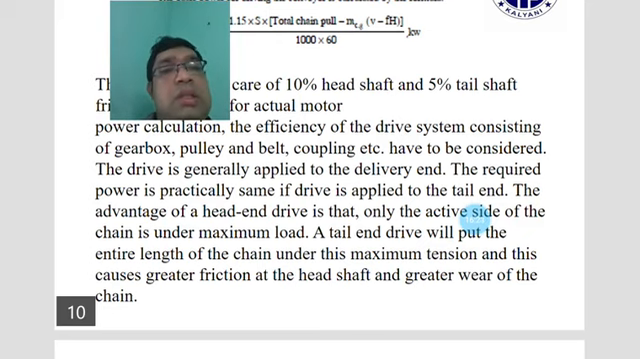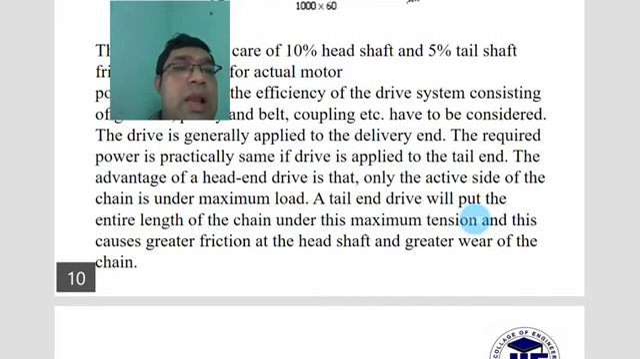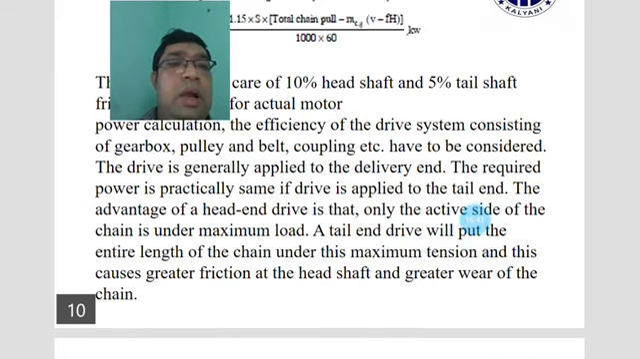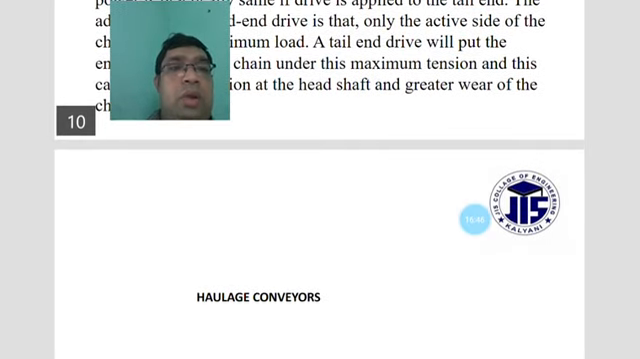Basically, the advantage of the head end drives is that only the active side of the chain is under maximum load. A tail end drive will put the entire length of the chain under this maximum tension, and this causes greater friction at the head shaft, and the greater wear of the chain will be calculated.